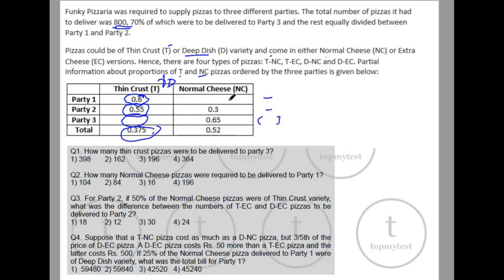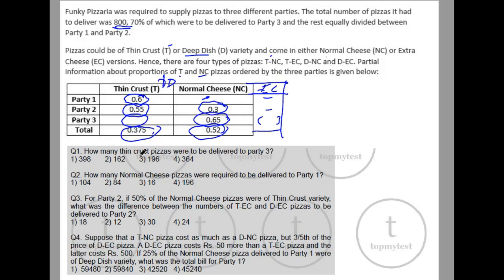Okay, now if you go to the distribution by cheese, out of all the pizzas which were delivered, 52% were normal cheese pizzas. In party 3, 65% were normal cheese pizza. Party 2, 30% were normal cheese pizzas. And you can calculate the total normal cheese pizzas in party 1 from the total which will be there. The missing portion here would be the extra cheese pizza.